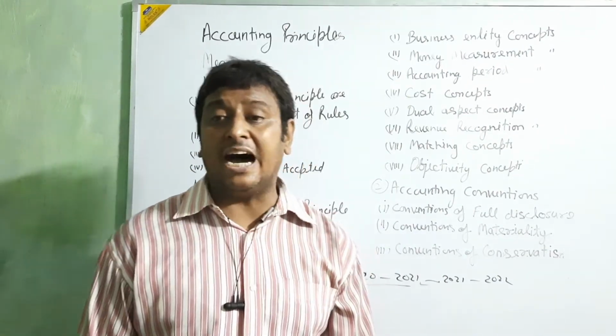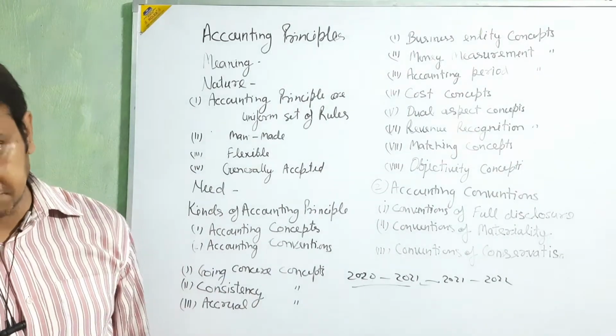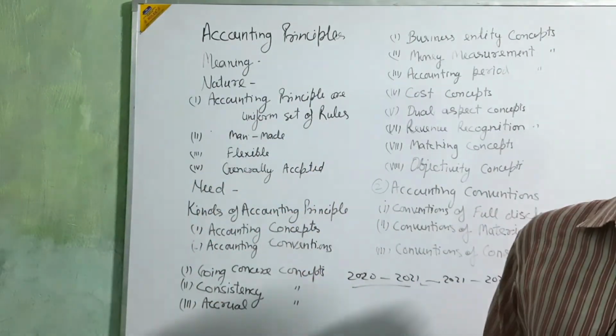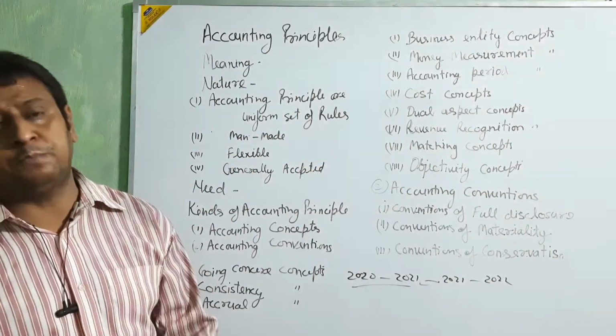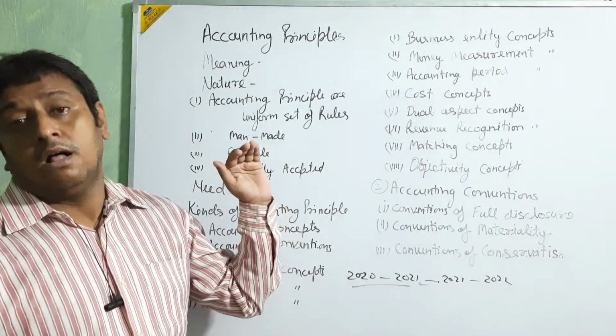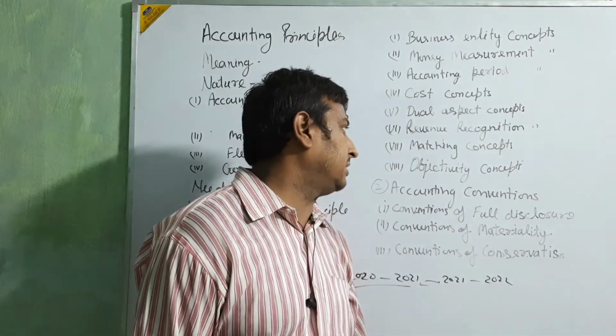But if we are not receiving any income, then we are not going to show that income. What we are actually receiving, that we show. But if we are not paying, but it is due, that expense we are going to show. This is told by the revenue recognition concept.